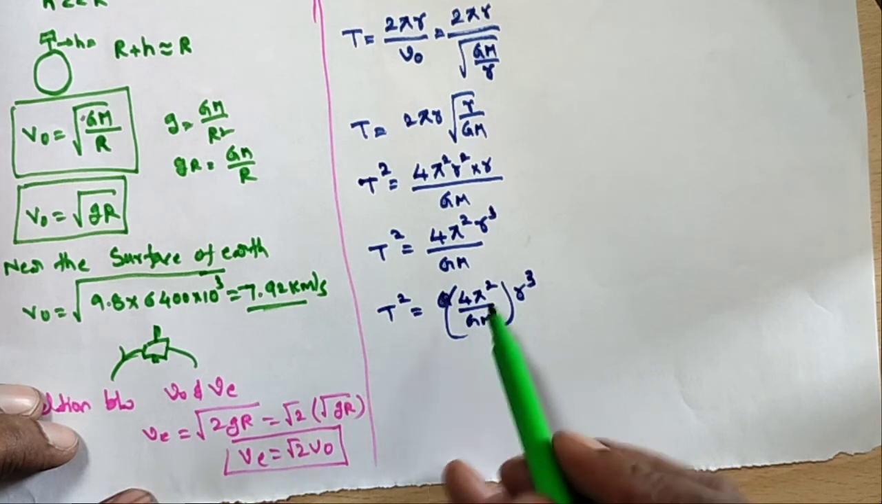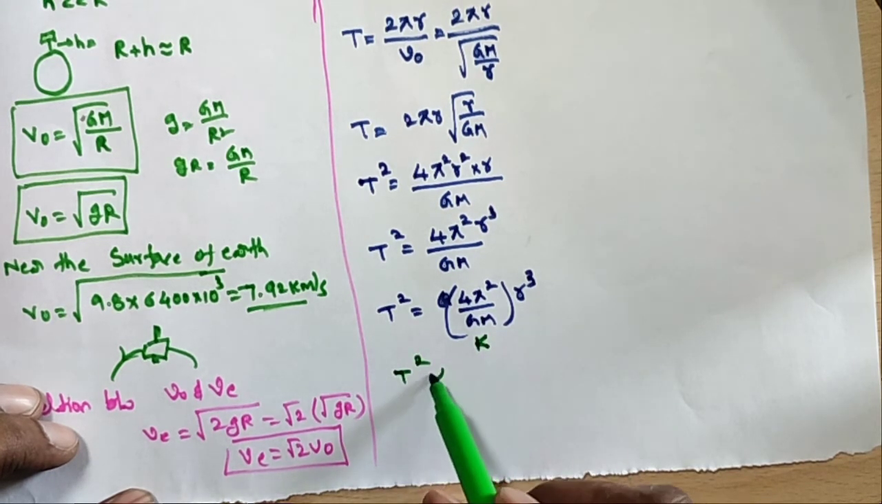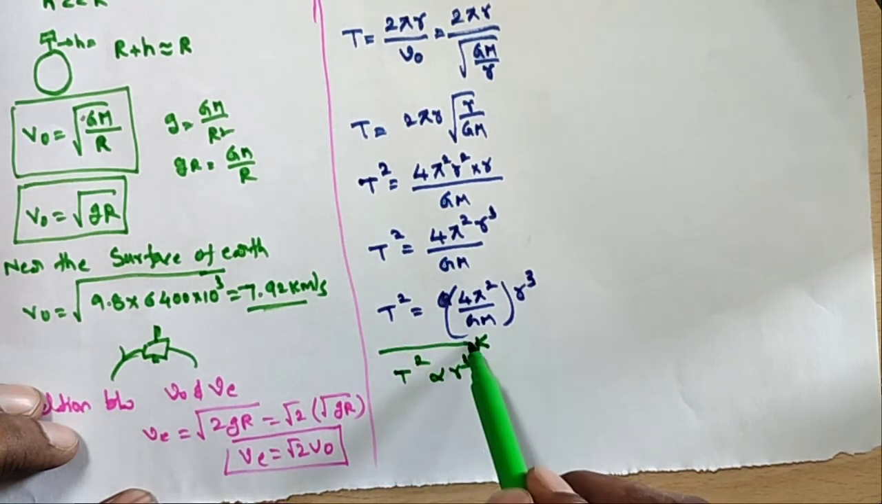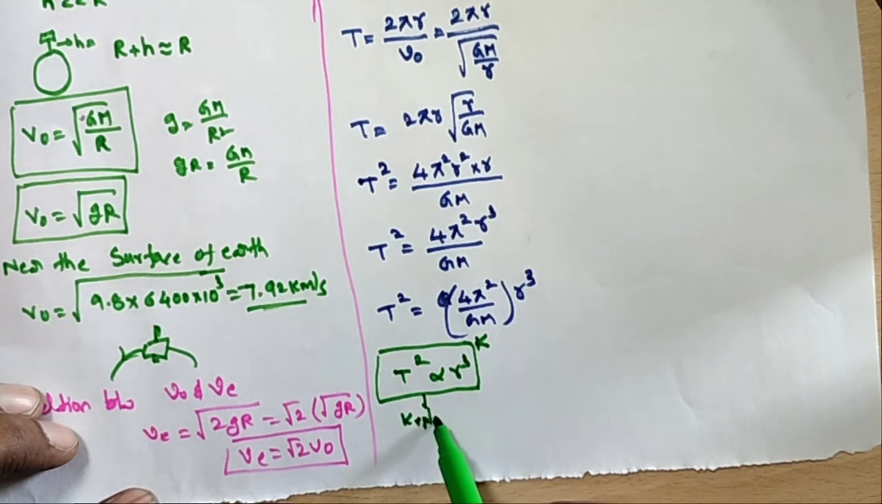4 pi square by GM is one constant. Therefore T square is proportional to r cube. So the square of the time period of the satellite is proportional to the cube of the distance of the satellite with respect to the center. So this explains Kepler's third law also.